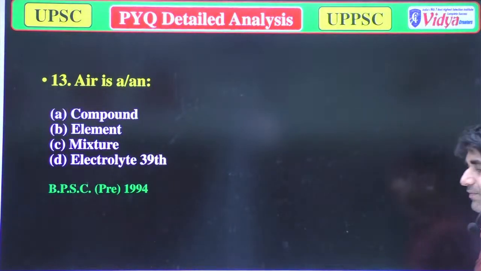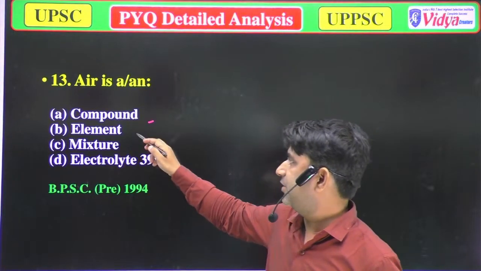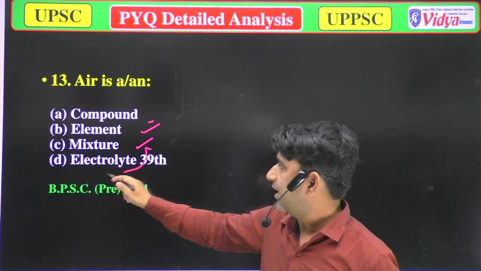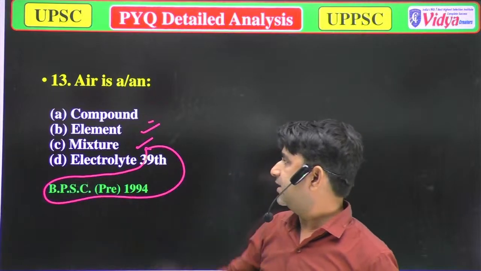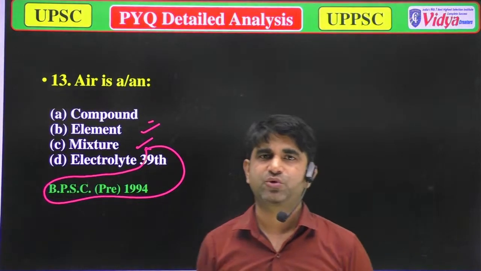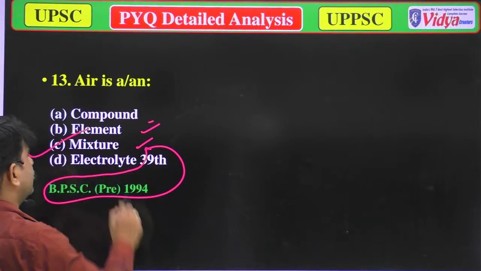What is air? Air is an: option A compound, option B element, option C mixture, and option D electrolyte. This was asked in the 39th BPSC. As you know, air is a mixture of gases, which means option C is correct.